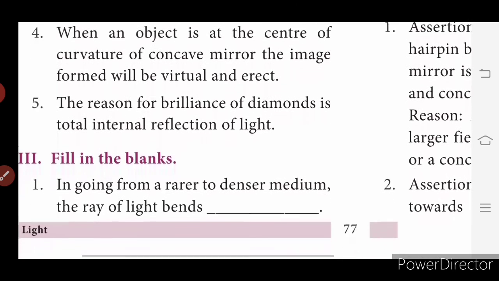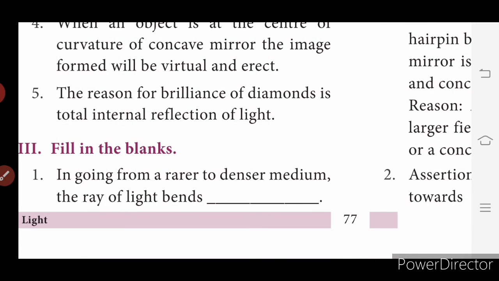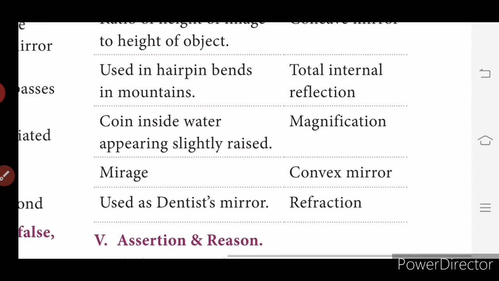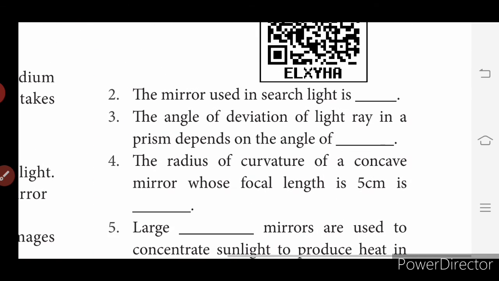Fill in the blanks. In going from a rarer to a denser medium, the ray of light bends towards what? Bends towards the normal. That is the answer. Then second, fill in. The mirror used in a searchlight is a concave mirror.